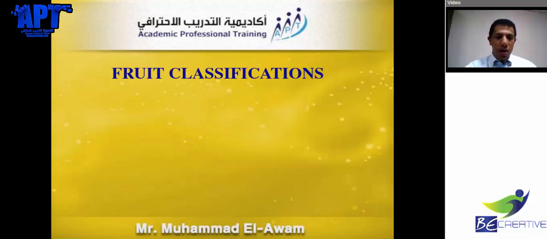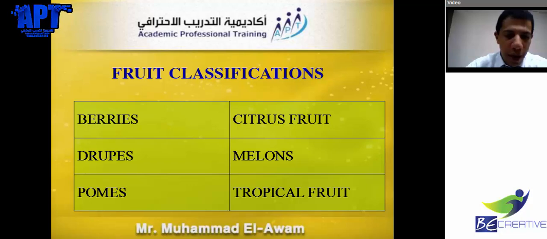Now, we have some classification, some division, for example, some types of fruits. We have berries, we have drupes, we have plums, we have tropical fruit, we have melons, we have citrus fruit. Again, berries, drupes, plums, tropical fruit, melons, citrus fruit. Let's go on.